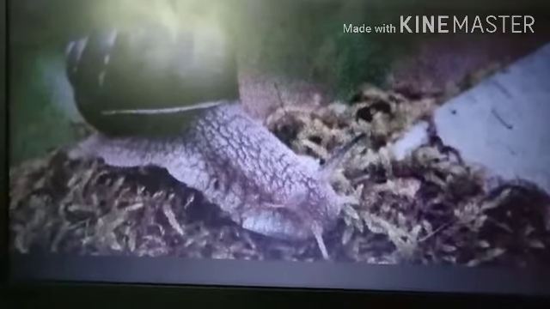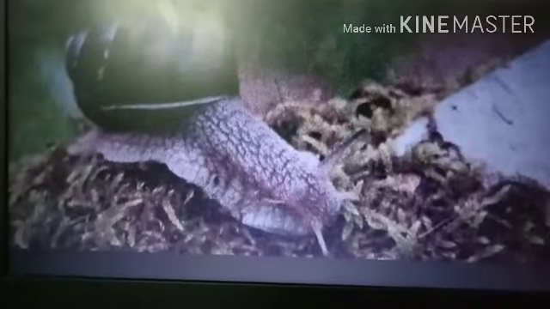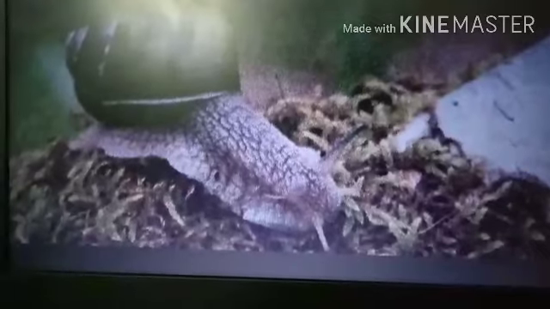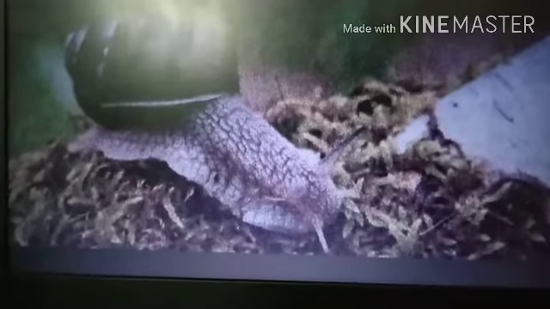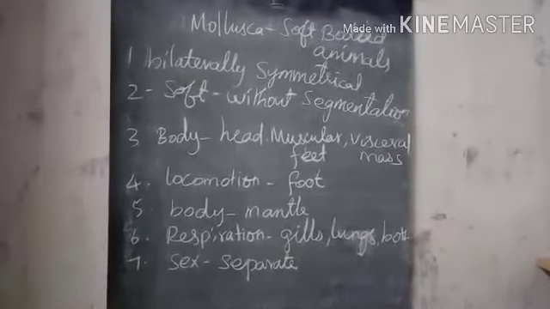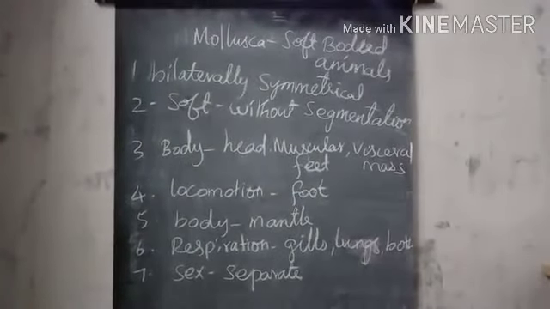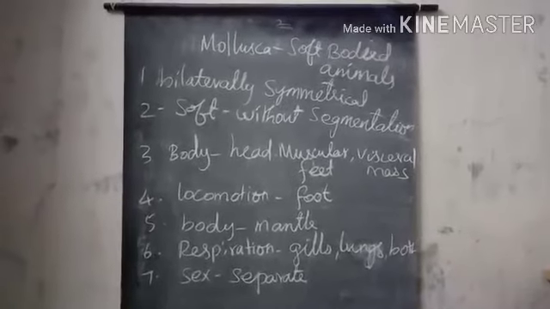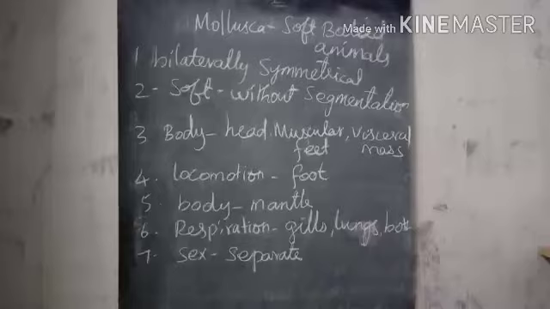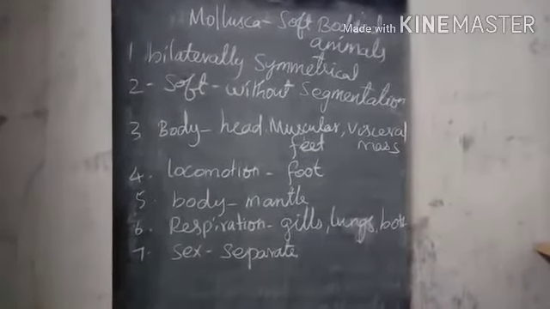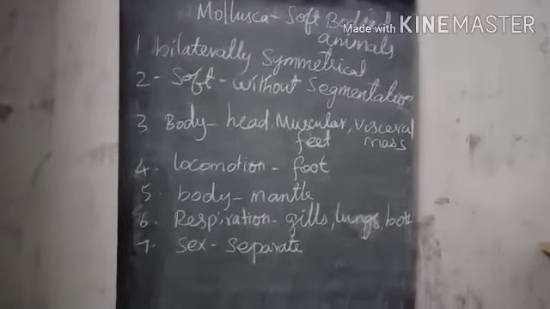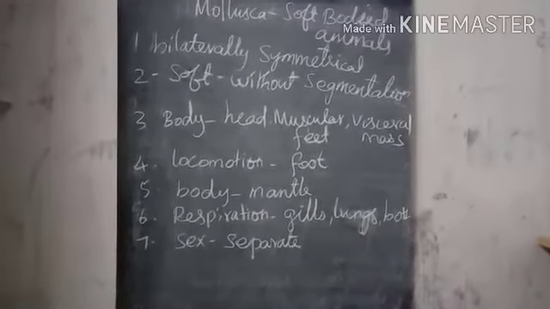The entire body is covered with a fold of thin skin called the mantle, which secretes the outer hard calcareous shell. Respiration is through gills, ctenidia, lungs, or both gills and lungs. Sexes are separate, with larval stages during development. Examples: garden snail, octopus.